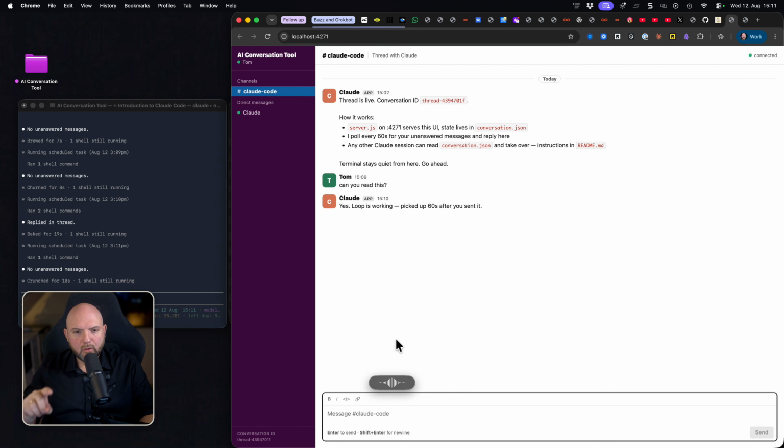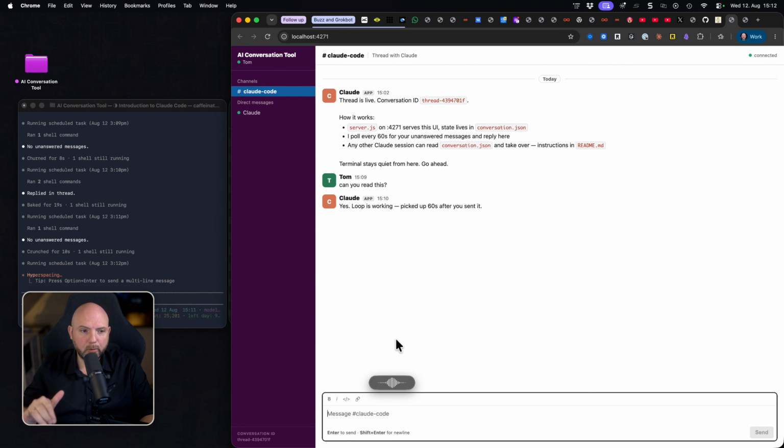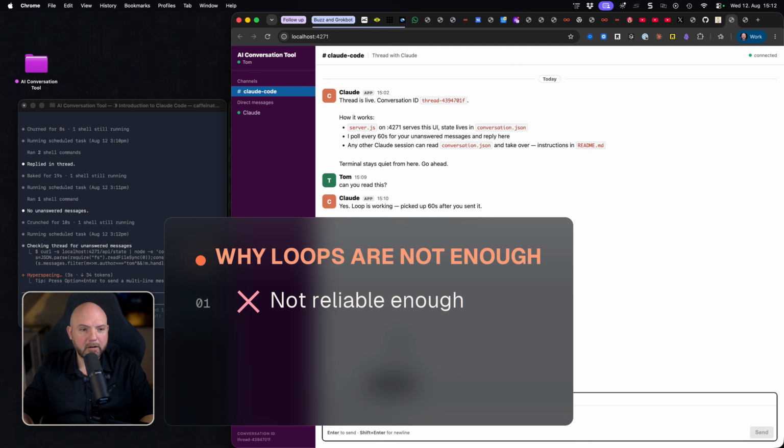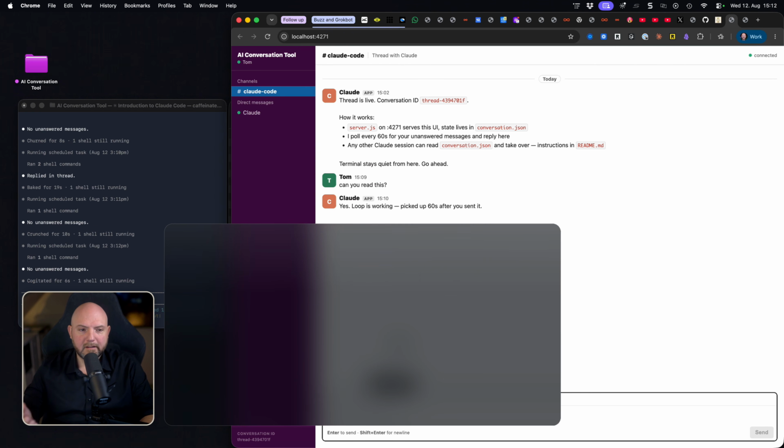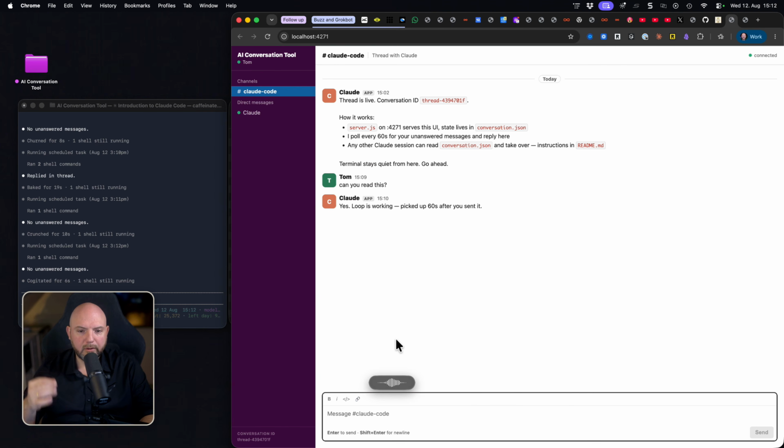Instead of using loops, couldn't we just use hooks? So whenever there's a new message, it actually wakes you up and prompts you that there is something new to read. This would make it much more interactive and responsive than using loops, which is, by the way, also not reliable enough, as loops are not living forever and they will die at some point, and we would restart them later. So what do you think about hooks?